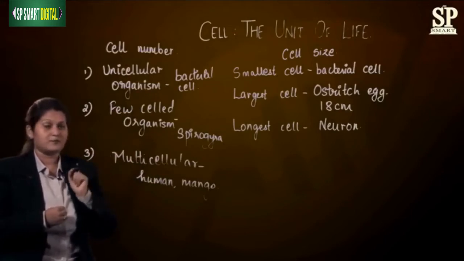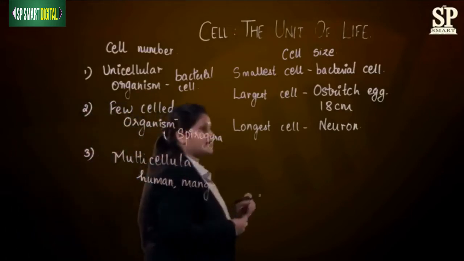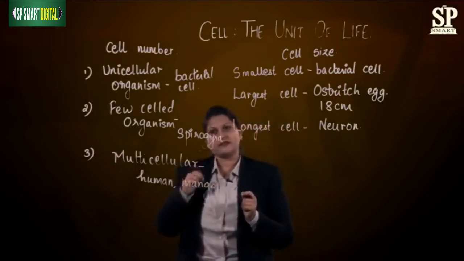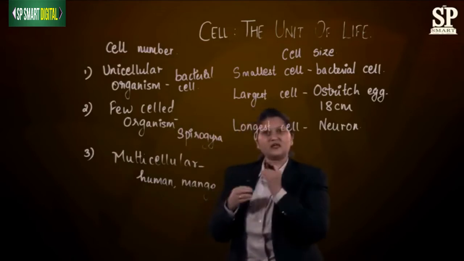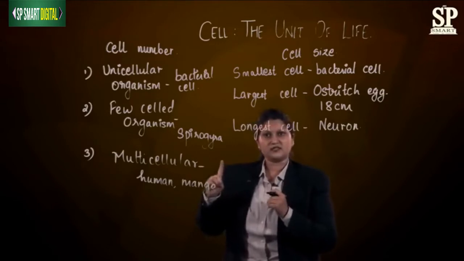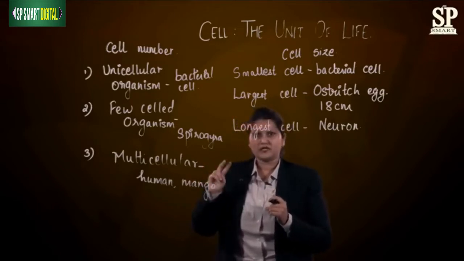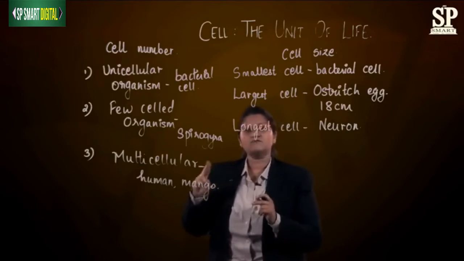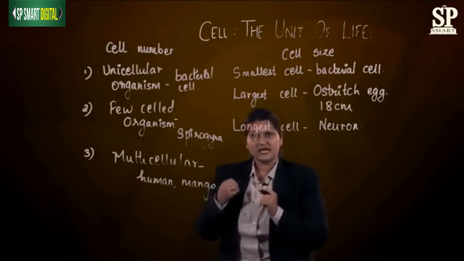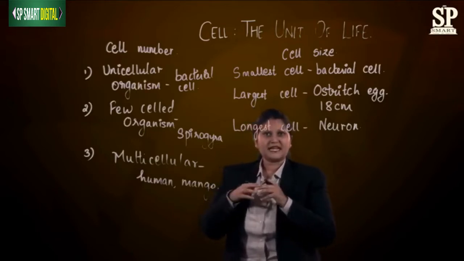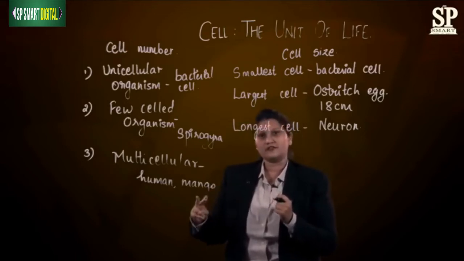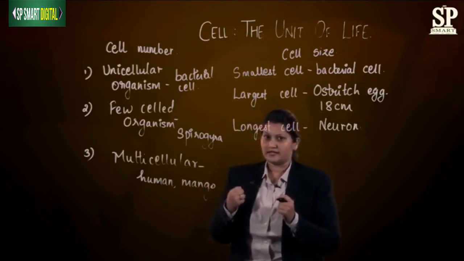Now you might be thinking, what is the benefit of a cell being very small? The first benefit is that if a cell is small, it can communicate well with other cells. The second benefit is that its mass by volume ratio will decrease. So when the ratio decreases, it can easily exchange things with its environment. So these are the two benefits why a cell needs to be small in size.